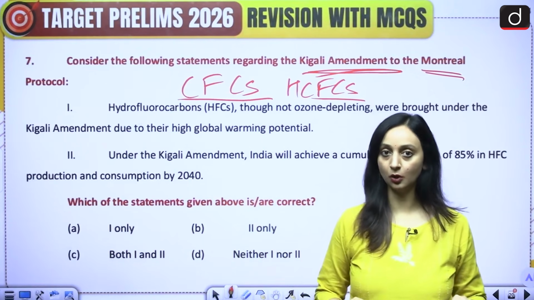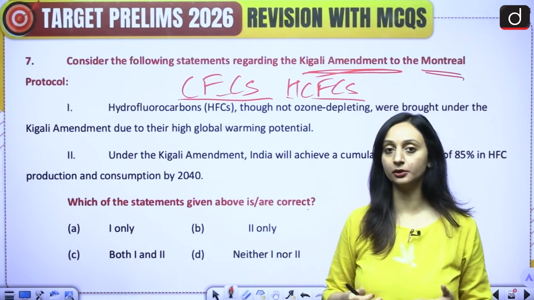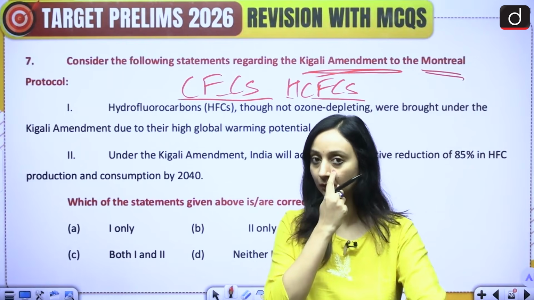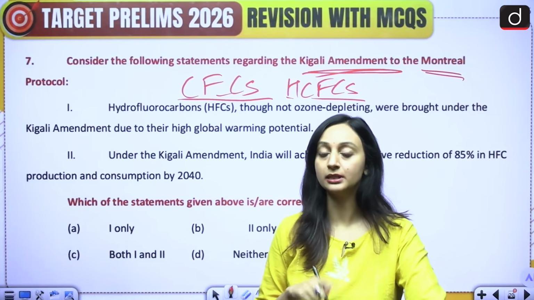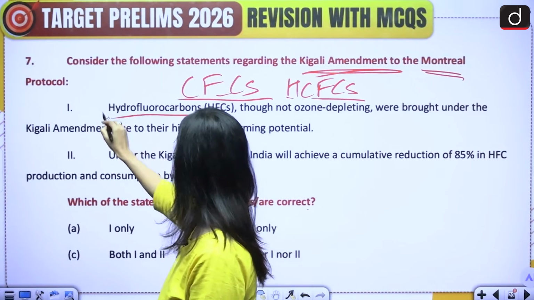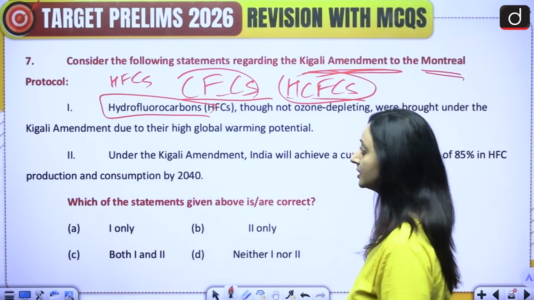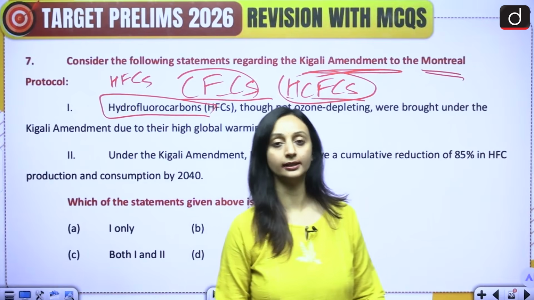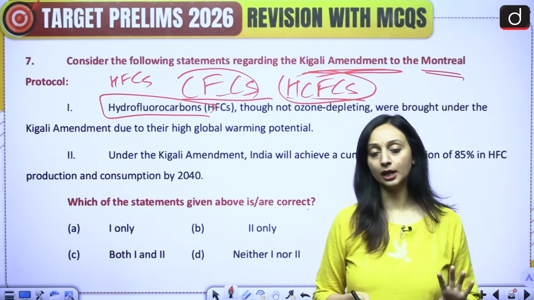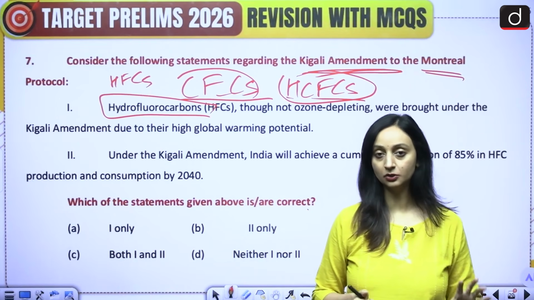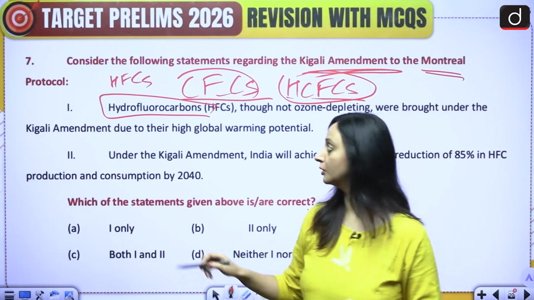So under the Montreal Protocol, a ban was introduced on CFCs and HCFCs because we wanted safer alternatives. It was said that we'll have to do away with the use of chlorofluorocarbons and hydrochlorofluorocarbons and introduce safer alternatives like hydrofluorocarbons, or HFCs. These are usually found in our refrigerants and air conditioning. So under the Montreal Protocol, we talked about the introduction of HFCs so that ozone can be saved. But under the Kigali Amendment, this was also regulated.